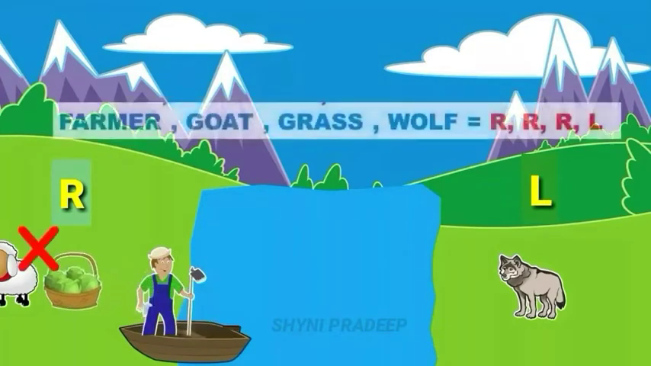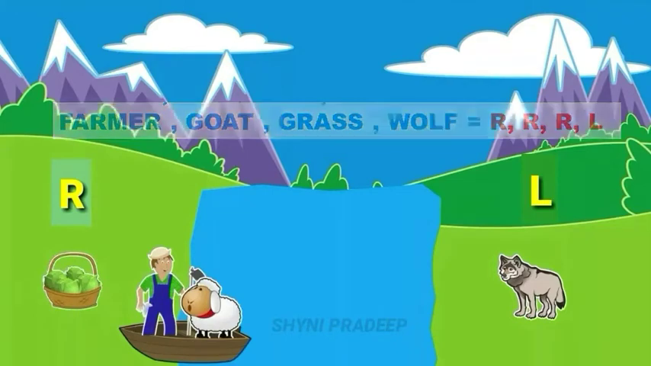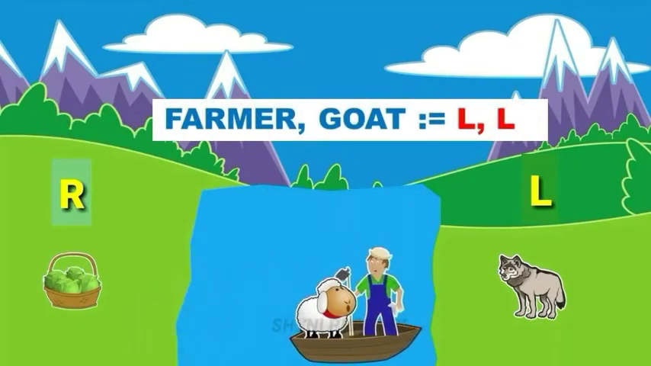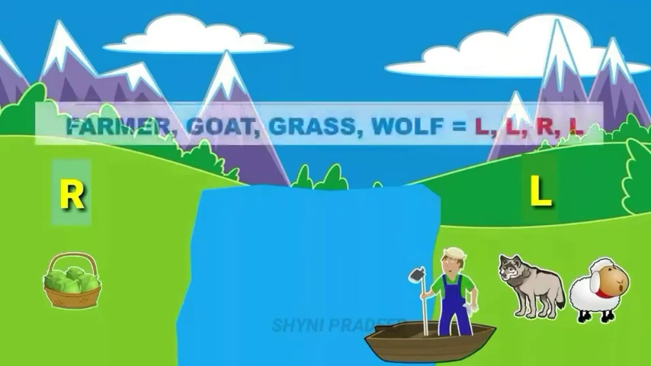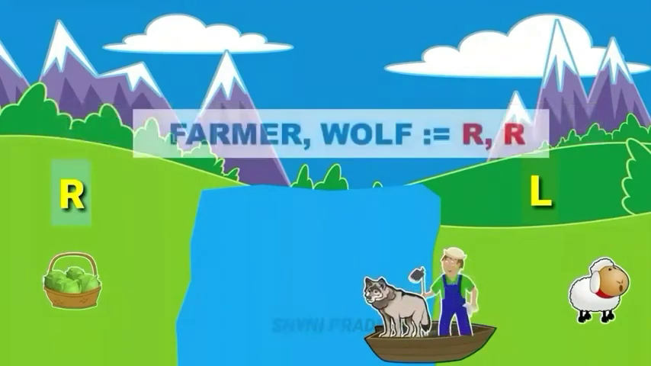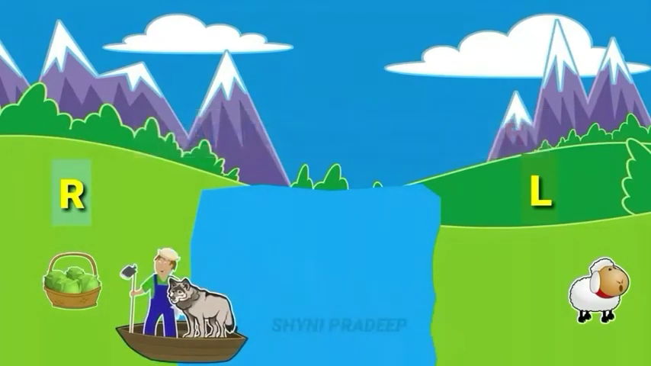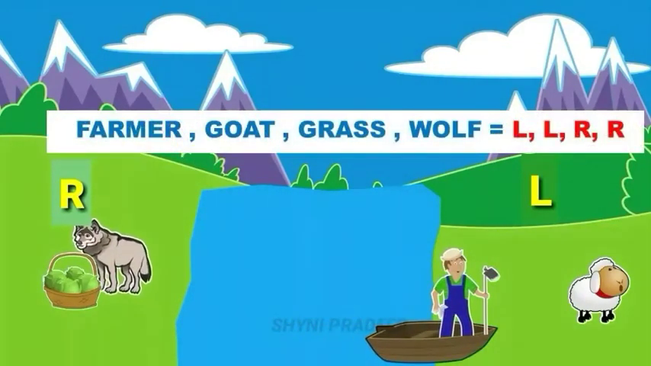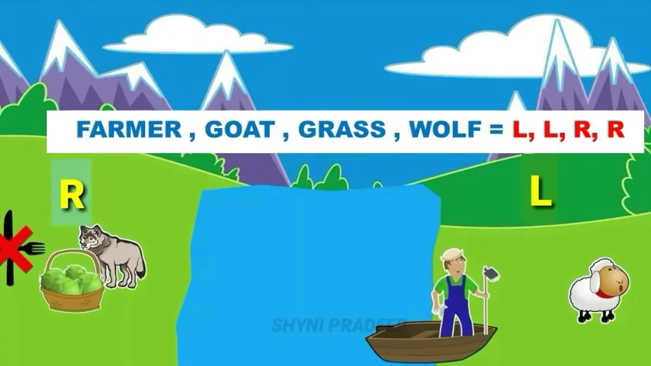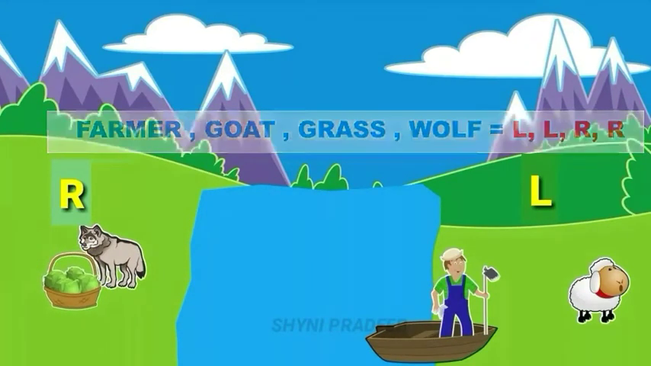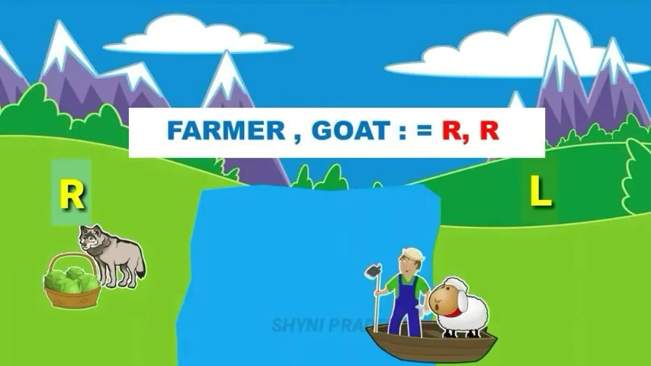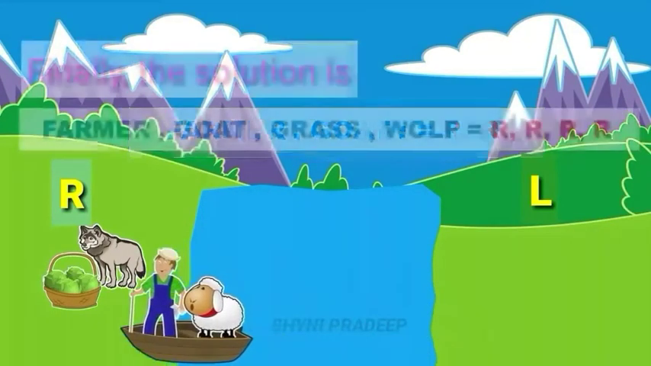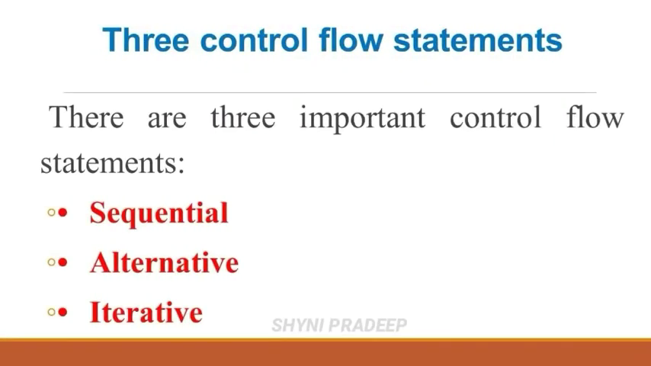The goat cannot be left alone with the grass because the goat would eat the grass. So the farmer transports the goat from right side to left side. Then the farmer transports the wolf from left side to right side. Then the farmer goes back again. In the right side, the wolf and the grass are together. The wolf will not eat the grass. Then at the end, the farmer will transport the goat to the right side. This is the solution.